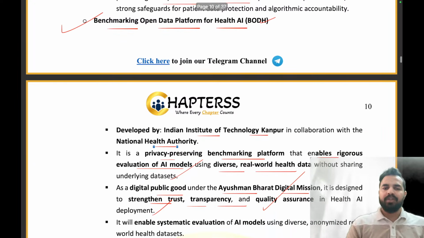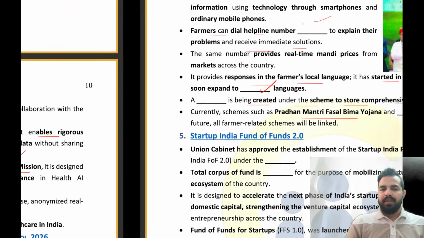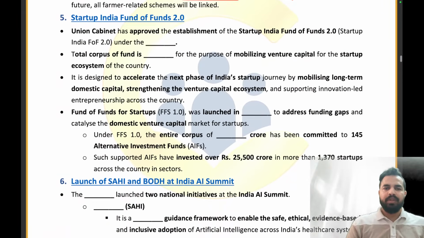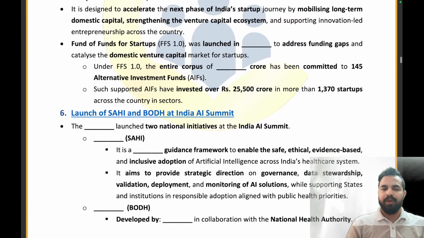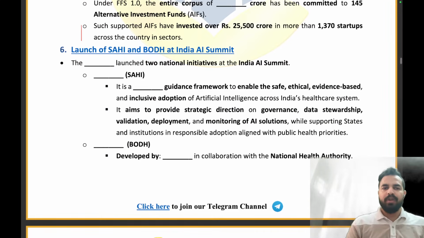Clear? That's all, my dear friends. Let's try to answer the questions. So this is the homework for all of you. The Startup India Funds of Funds 2.0. Now let's move on to the launch of SAHI and BOTH at India AI Summit.